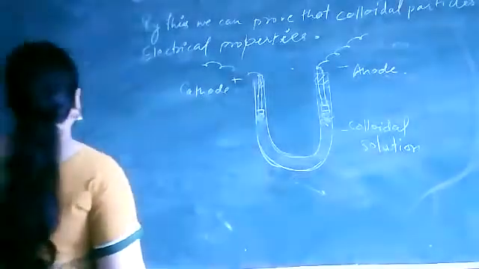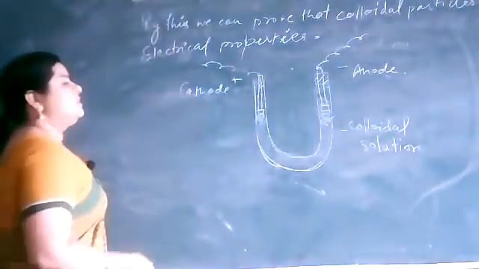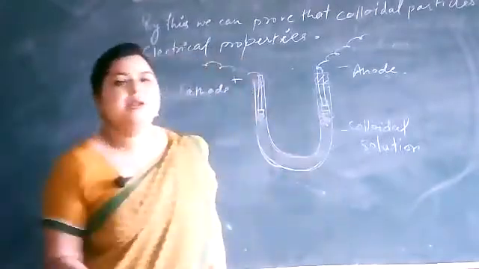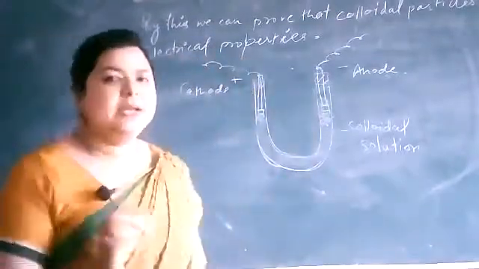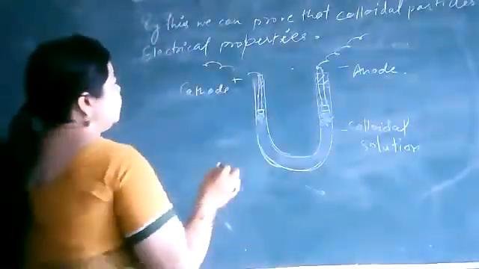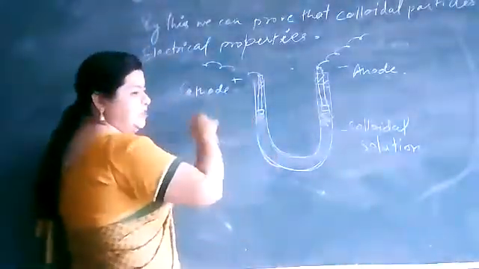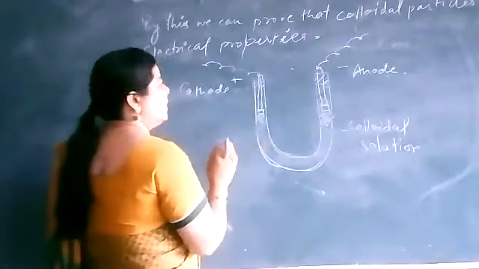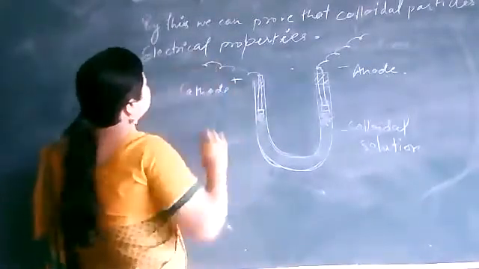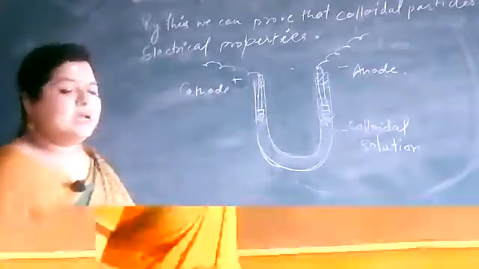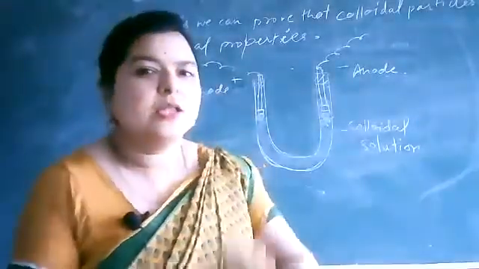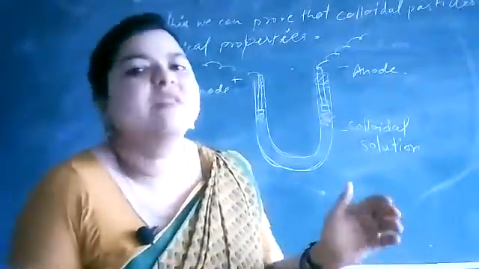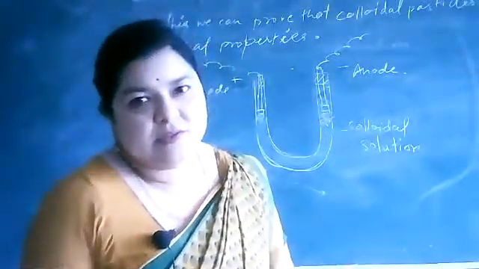Okay, so this was the electrophoresis, and by electrophoresis you can also separate the particles, because in this way you can separate the positive particles and negative particles separately, correct? So that's why this is called electrophoresis, and hence we can say that some colloidal particles have the positive charge and some of them have negative charges. Okay.